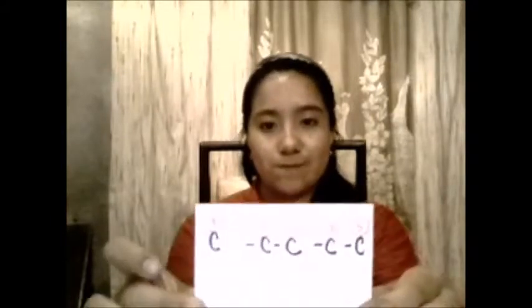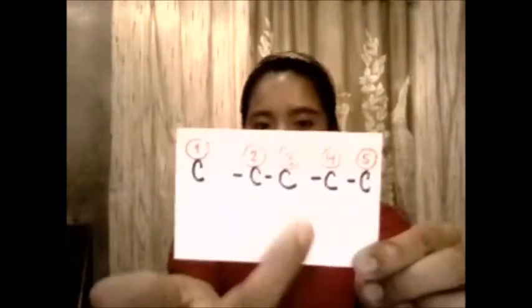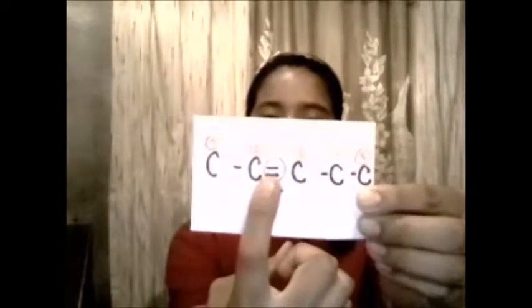The first step is to write the longest chain of carbons, in this case 5 carbons. One, two, three, four, five, and then place the double bond at the carbon given by the locator 2, so the double bond is in the second place.